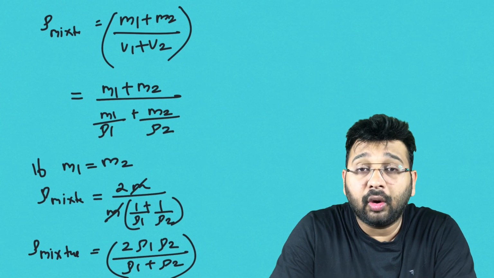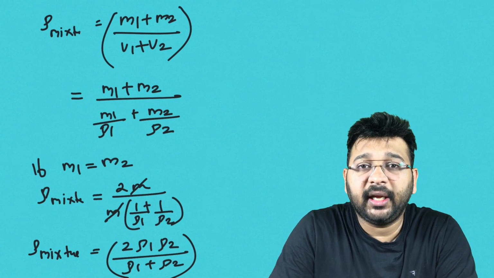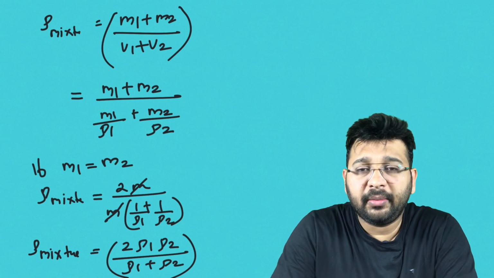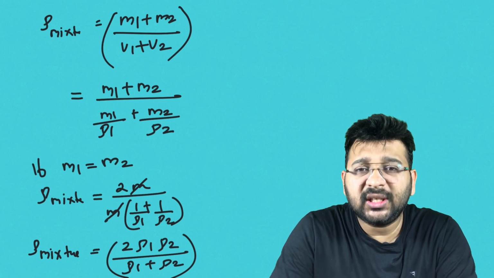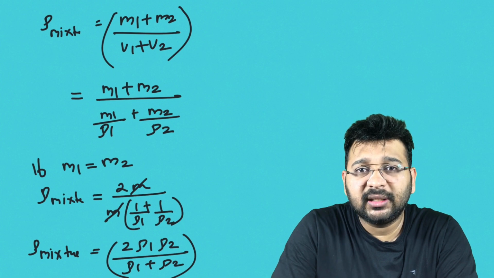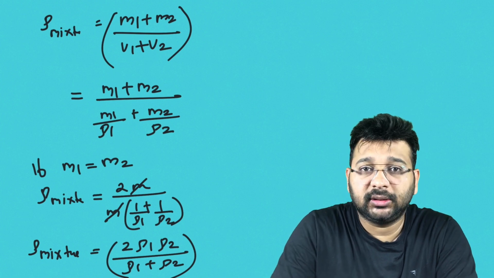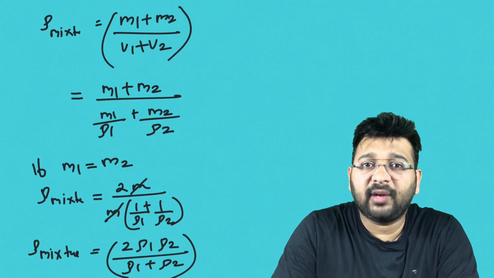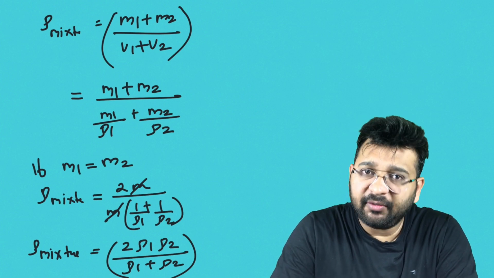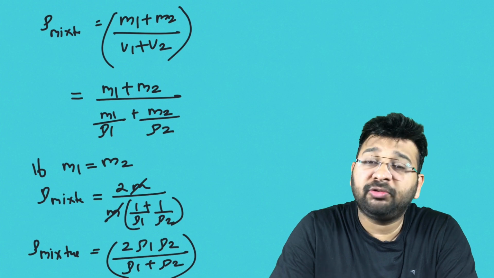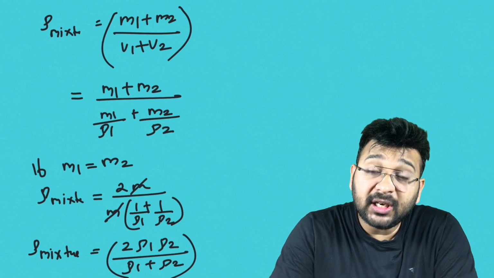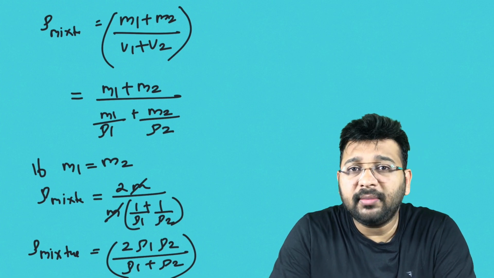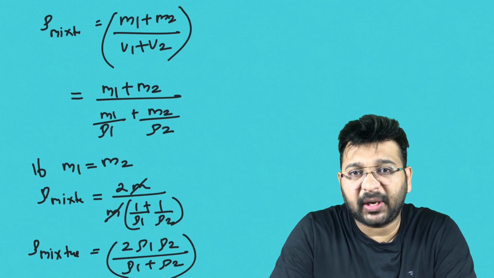hydrostatic pressure, or pressure exerted by a fluid column. So, as you all know, what do you mean by pressure? Pressure is the force exerted normally on a surface per unit area. If we consider 1 square meter area and we apply a force of 1 Newton in the perpendicular direction of the area, then 1 Newton per 1 meter square is known as pressure.